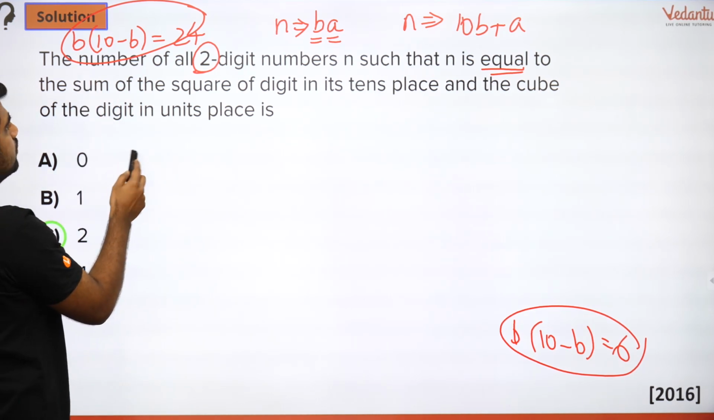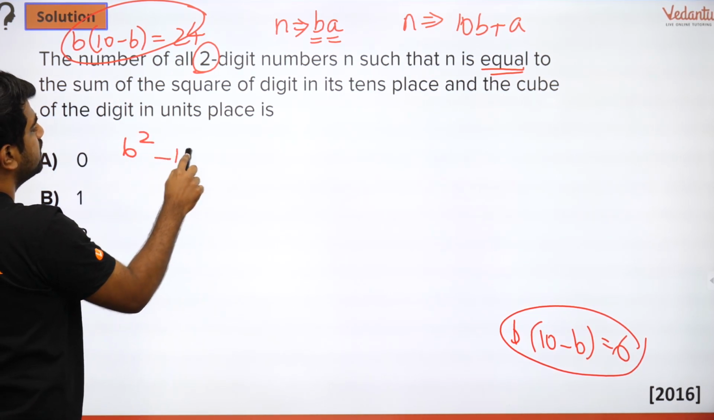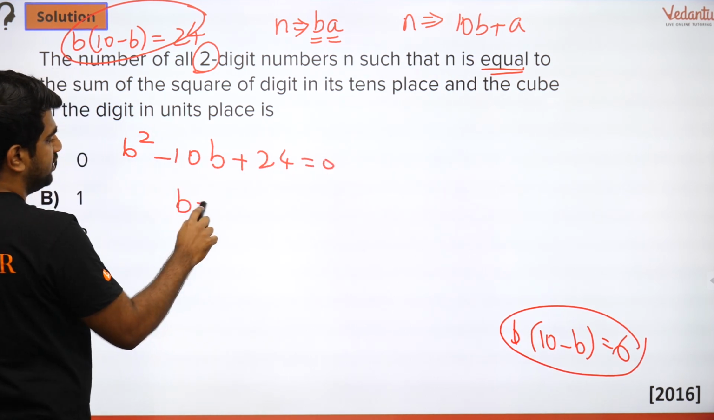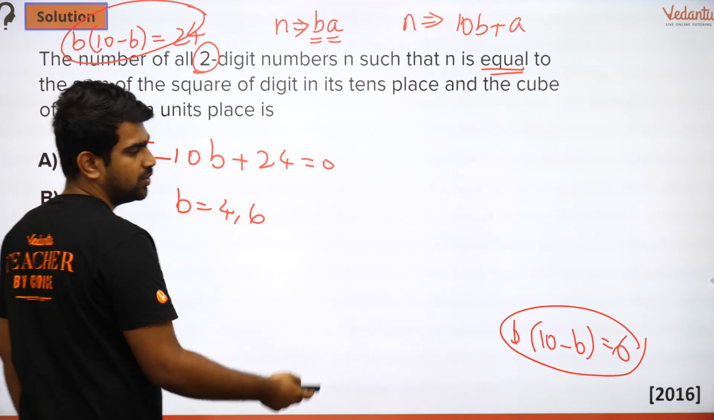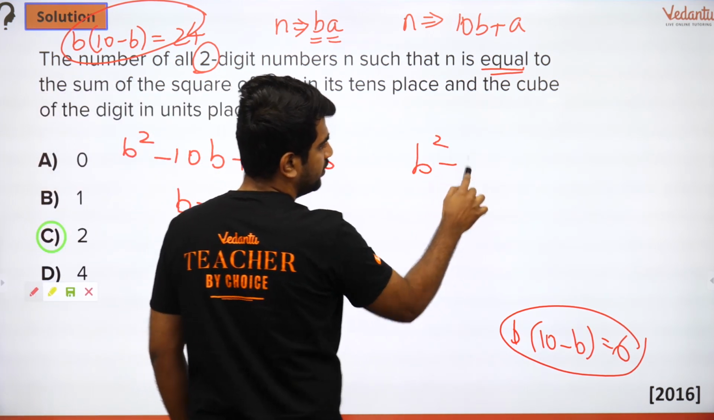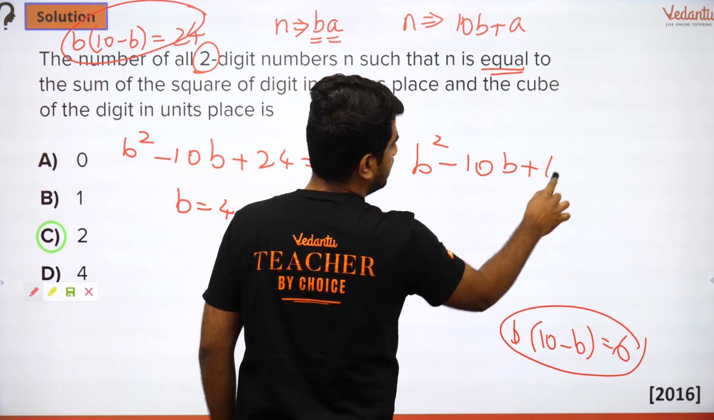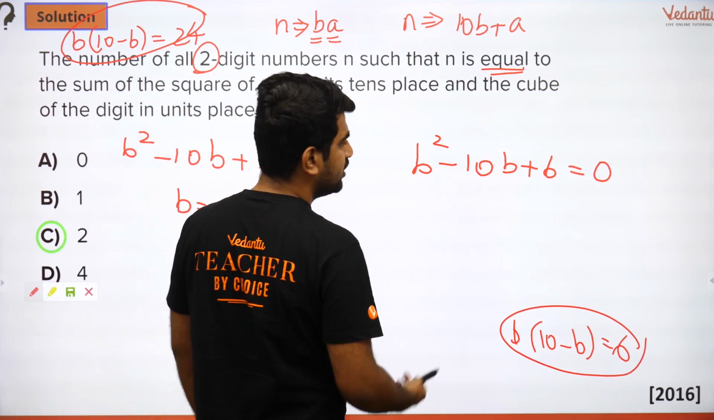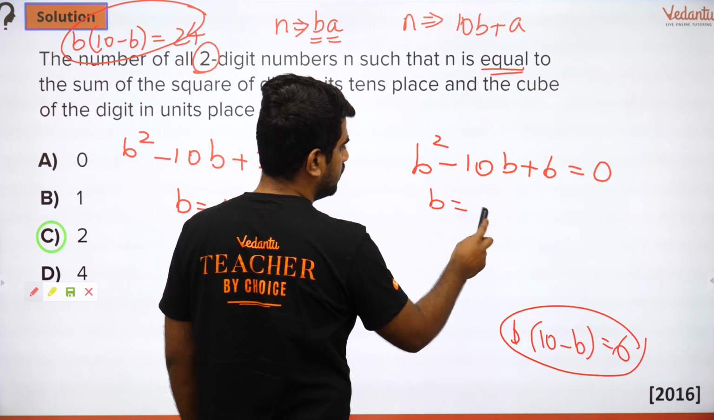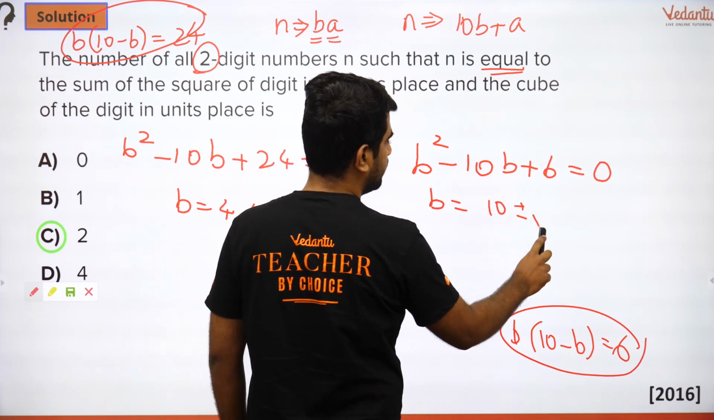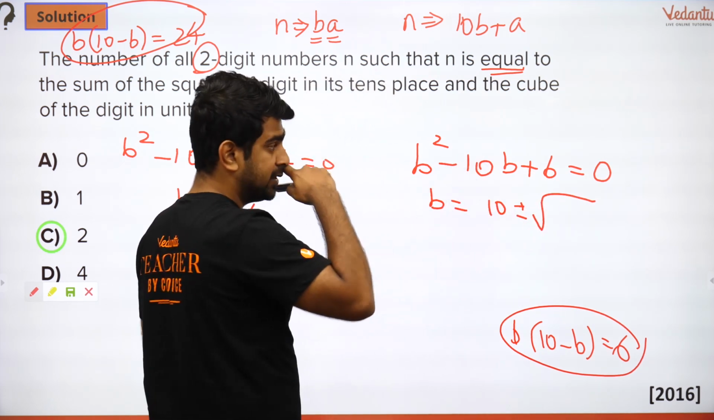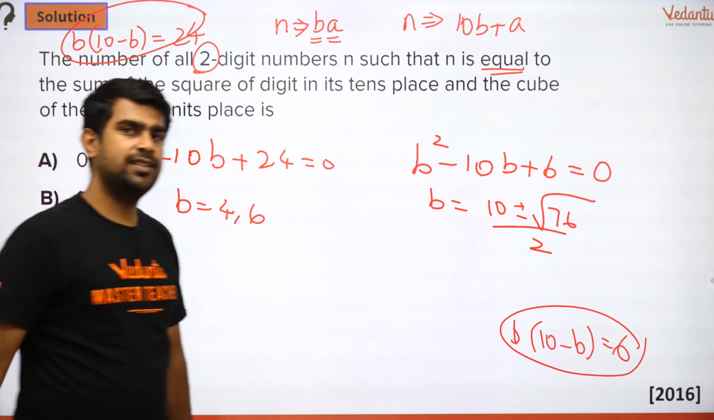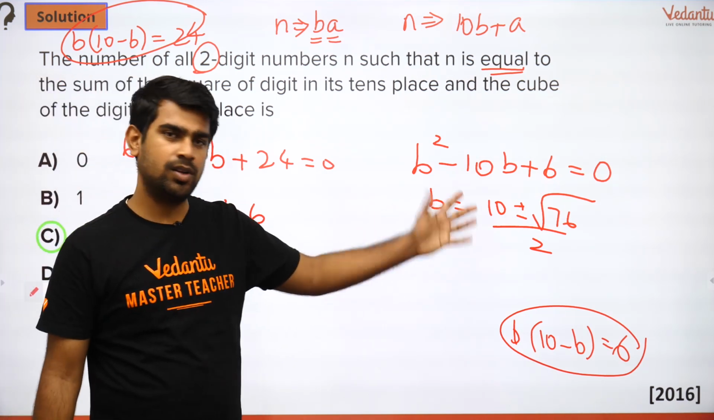Let's solve that first. So you'll get b square minus 10b plus 24 equals 0. So b is equal to 4 or 6. This one will give you what? b square minus 10b plus 6 is equal to 0. But you will not get integer values here, I think. Yeah. What is the b value? Minus b plus or minus root of b square, 100 minus 4ac, 76, by 2a. So here you don't get integer values. So obviously it's wrong.